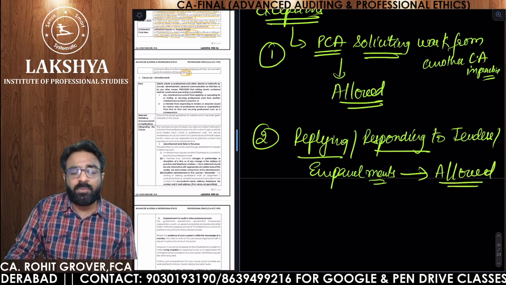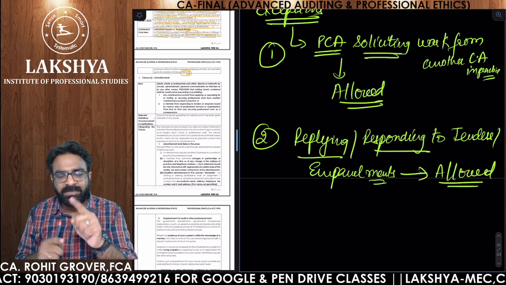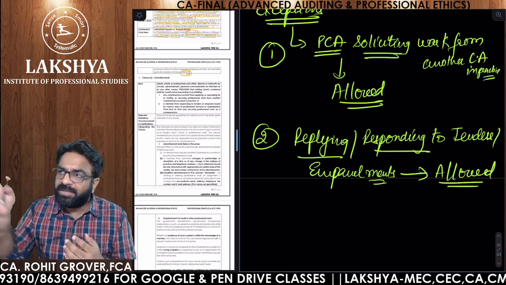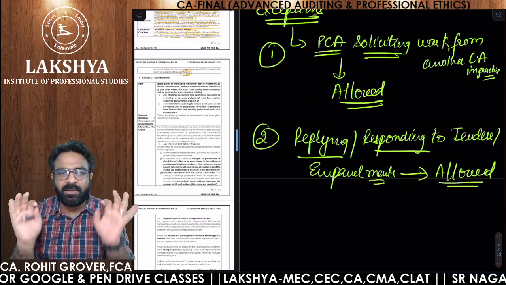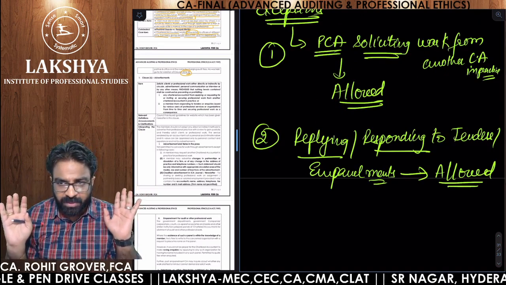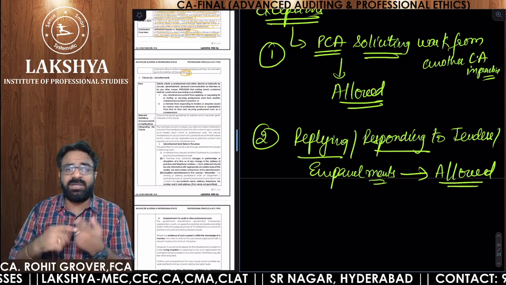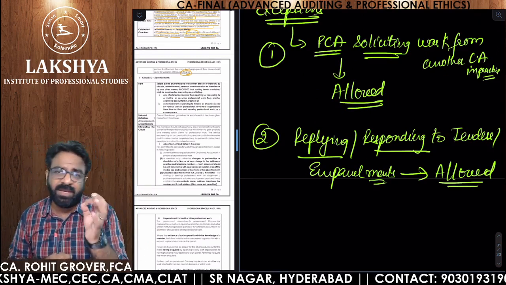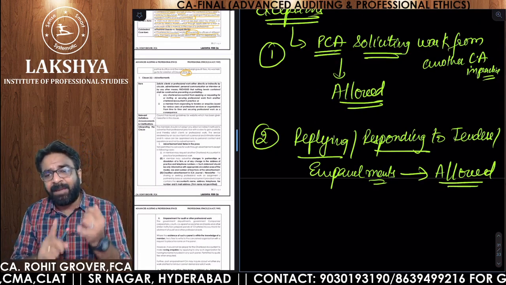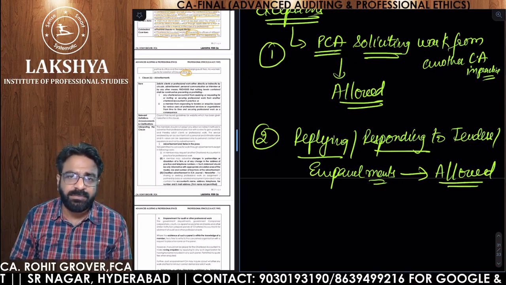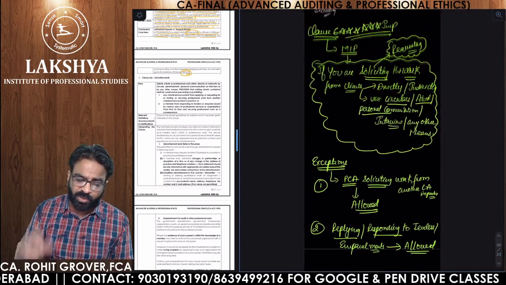What do you mean by replying? They are asking, then only you are replying. That's the reason you are not soliciting. They are asking for your information, you are replying to those tenders. That's why you are not guilty of any kind of professional misconduct. So what are the two exceptions which are allowed? A practicing CA soliciting work from another practicing CA is allowed. Replying or responding to tenders and empanelments is also allowed. Did you get the point? So these are the two exceptions. This is what the whole clause is all about.